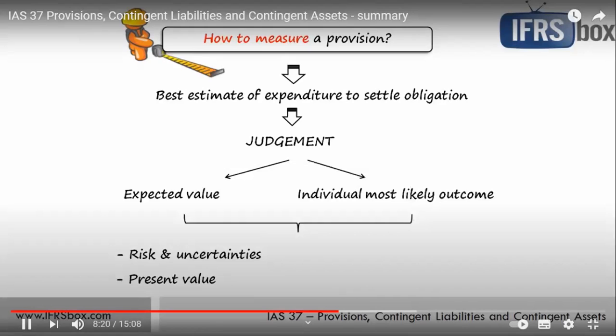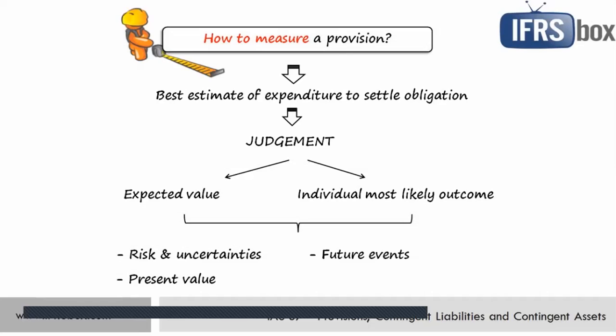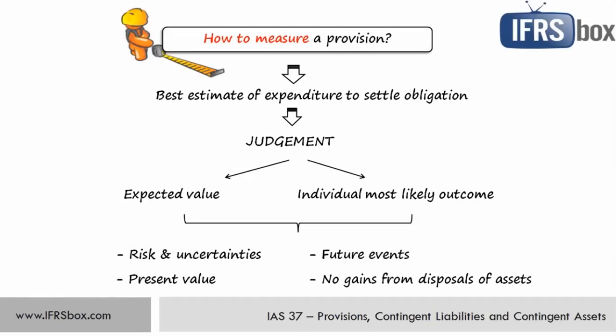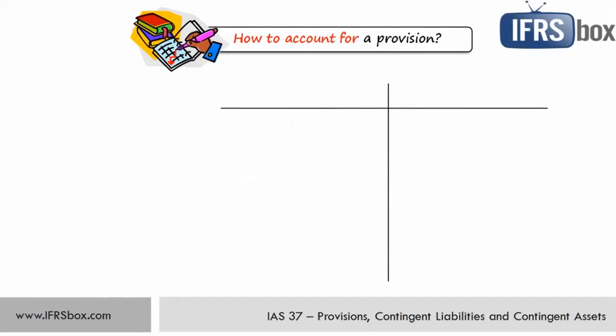Amount of provision might also include certain adjustments for future events when there is sufficient evidence that these will occur, but be careful. When measuring provisions, gains from expected disposals of assets shall not be taken into account. These gains are included in the income statement at the time specified by another IAS or IFRS standard, for example, IAS 16.